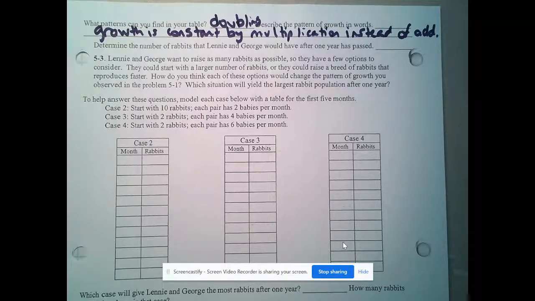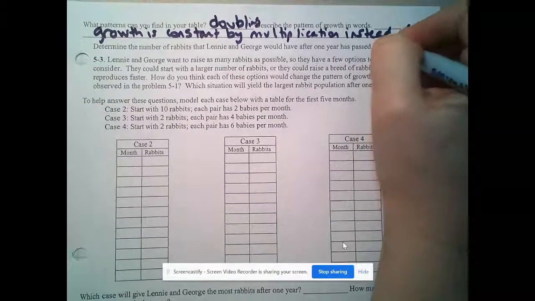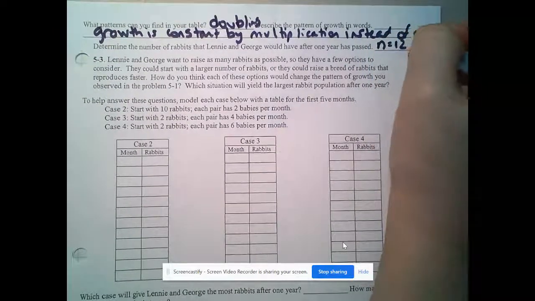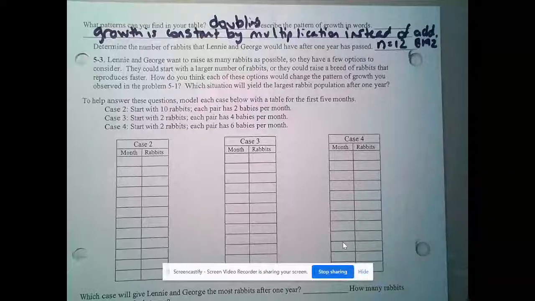Determine the number of rabbits that Lenny and George would have after 1 year has passed. Now, depending on who you ask, if you're talking about getting to the 12th term, if you're talking about n equaling 12, then it is 8,192. But if you're talking about getting to December, it's what we had on the table before, the answer that was in the 4,000s.